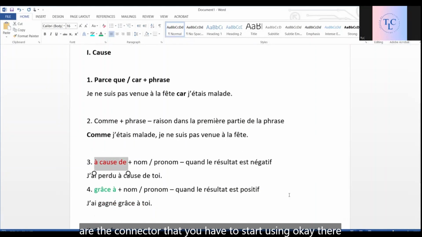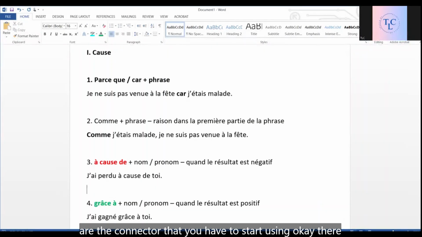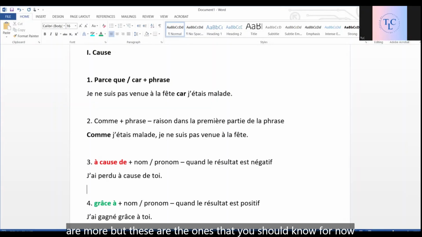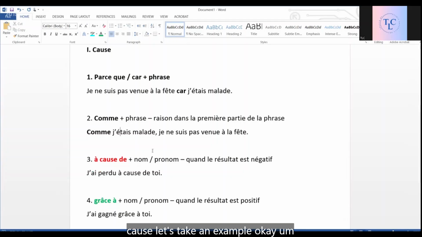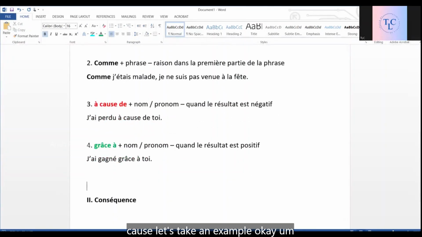So these are the connectors that you have to start using. Okay, there are more, but these are the ones that you should know for now. Most commonly used ones and the basic connectors of cause. Let's take an example.